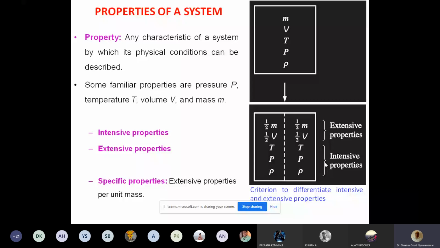Properties can be divided into two types: intensive and extensive. Intensive properties do not depend on the quantity of matter. Extensive properties depend on the quantity of matter. Extensive properties can be converted into intensive properties by expressing them per unit volume or per unit mass. Okay, let's go further.